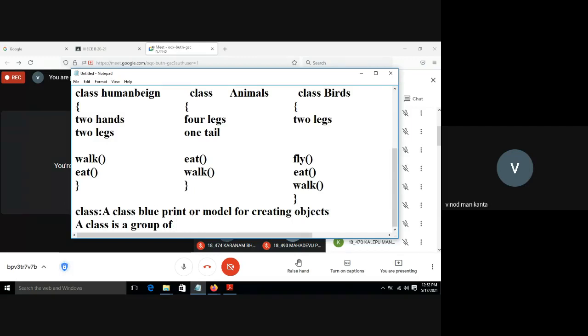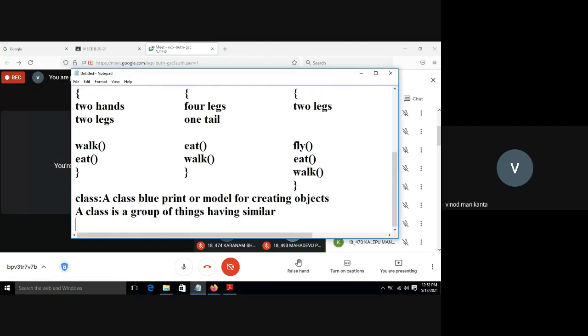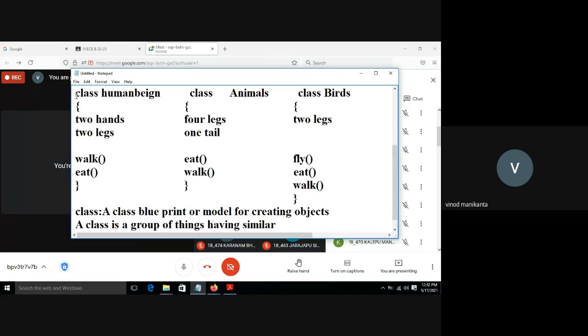A class is a group of things having similar properties and behavior. Here the class is human being, and every individual person is an object. Every human being shares these properties like two hands and two legs, and he can walk and he can read.